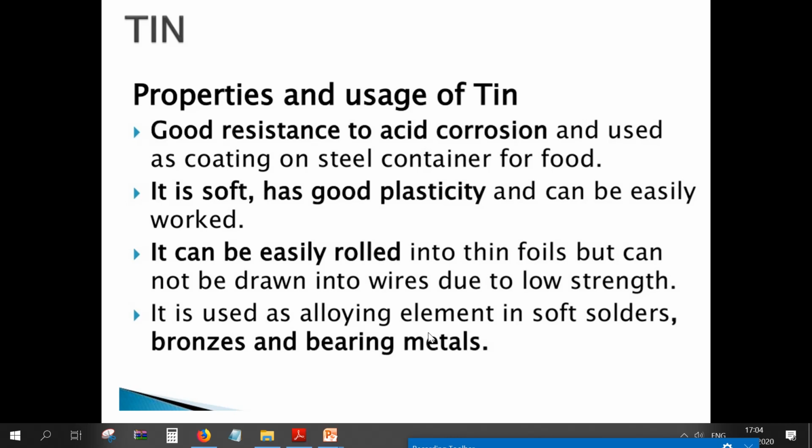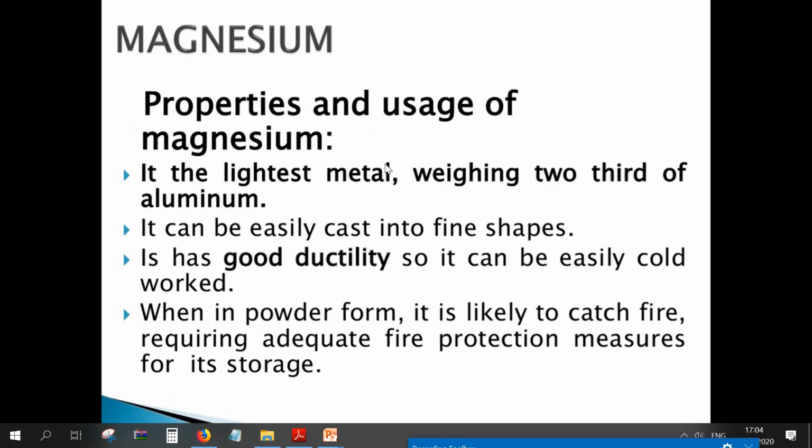Next comes tin. Properties and usage of tin. Good resistance to acid corrosion is the main property of tin, and it is used as coating on steel containers for food. It is soft, has good plasticity and can be easily worked. It can be easily rolled into thin foils but cannot be drawn into wires due to its low strength. It is used as an alloying element in soft solders, bronzes and bearing metals.